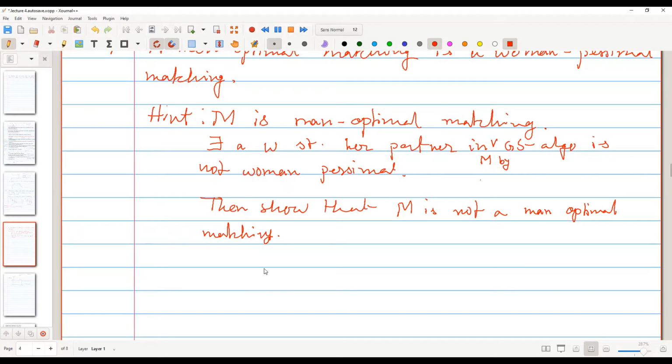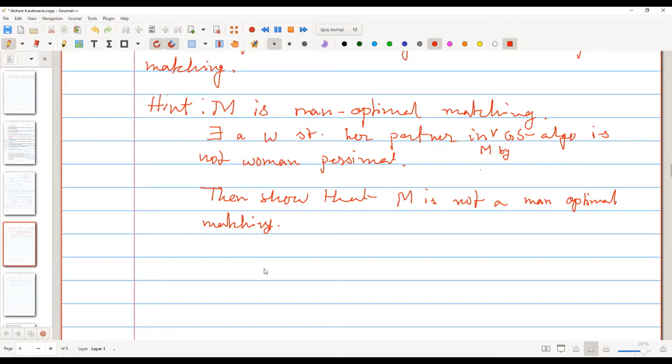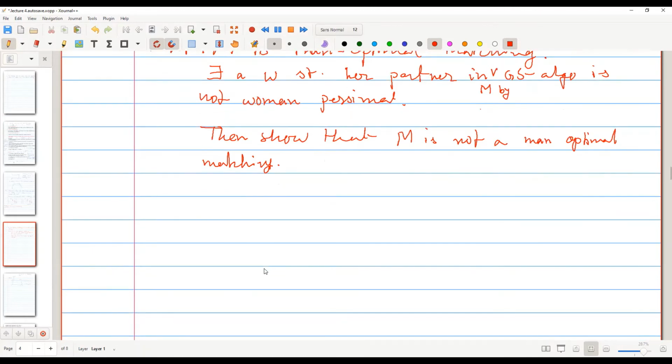So you can try to complete this proof, and by Tuesday, you can send me the proof, either by writing on a page and taking a picture of it, or by writing in LaTeX. Whichever option you prefer. Okay. Is it fine?